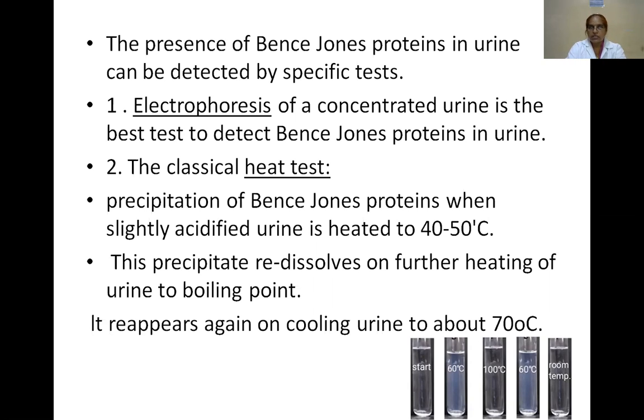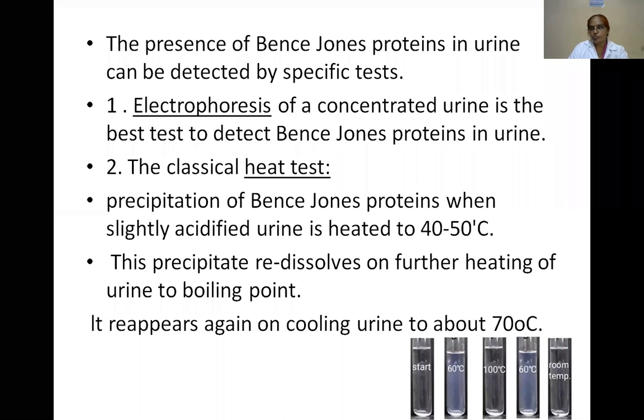In the heat test, acidify the urine and heat at 40 to 50 degrees Celsius. Observe the precipitation. If the Bence Jones proteins are present in the urine, precipitation occurs in the test tube. But this precipitation redissolves with continuous or prolonged heating up to boiling point. But the precipitation reappears when cooling the urine to about 70 degrees Celsius.